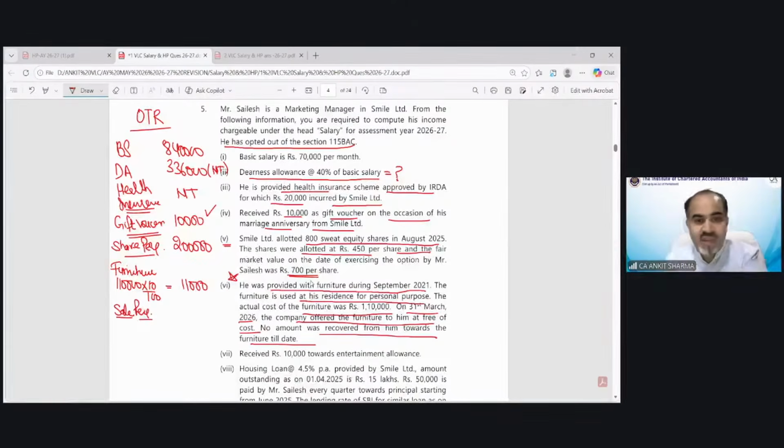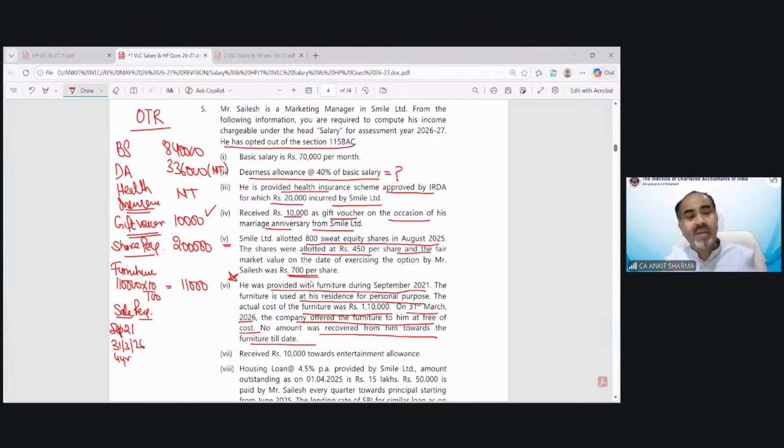First of all, we have to see how many completed years it has been used. From September 21 till 31st March 26, how many years have gone? There would be a total of 4 years. September 21 till September 22, September 23, September 24, 25, and September 26 would be the 5th year.